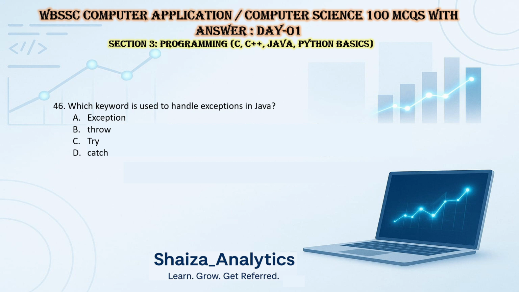Which keyword is used to handle exceptions in Java? It's exception, it's throw, it's try, or it's catch. So the answer is try. Which of the following is a loop in Java? Until, foreach, repeat, for. So the answer is for.